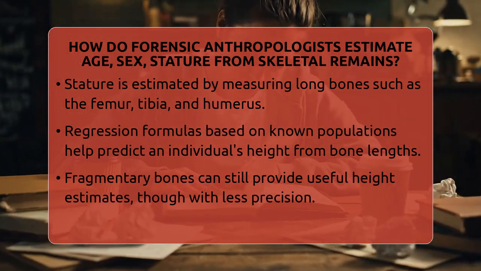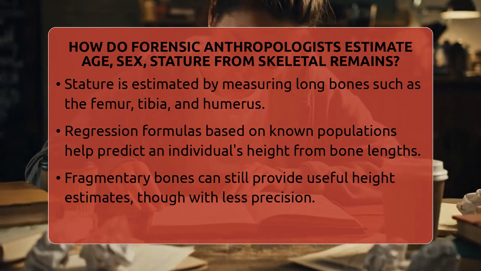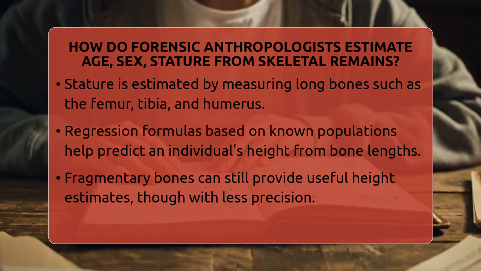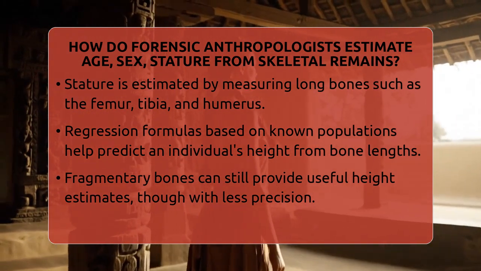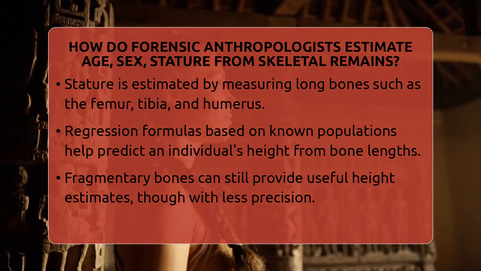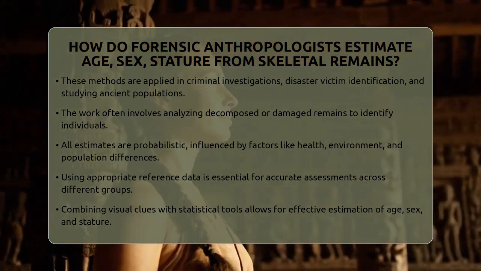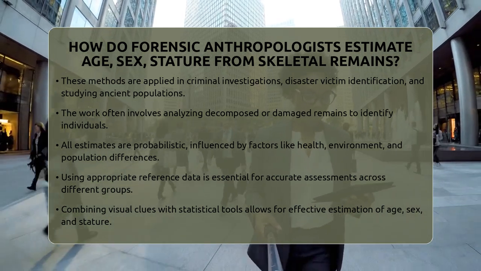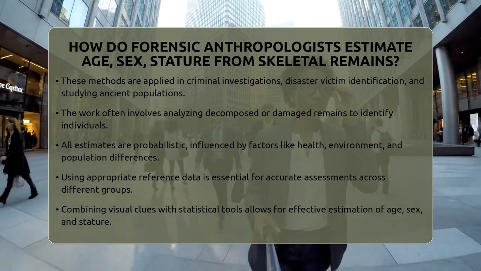These methods are used in many situations, like solving crimes, identifying victims of disasters, or studying ancient populations. Forensic anthropologists can often identify individuals even when remains are badly decomposed or damaged. Their work helps law enforcement find missing persons, understand how someone died, or learn about past human populations.